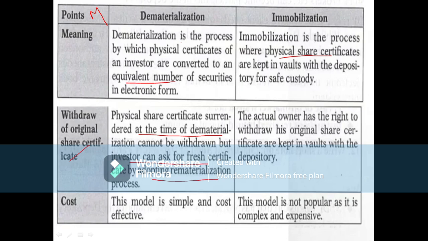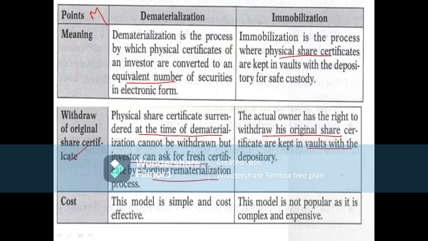The investor has the right to ask for rematerialization also. The actual owner has the right to withdraw his original share certificates which are kept in vaults with the depository.